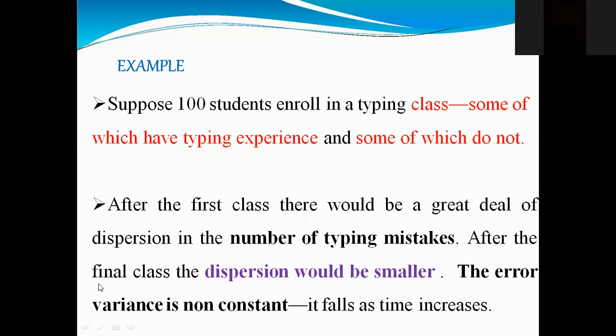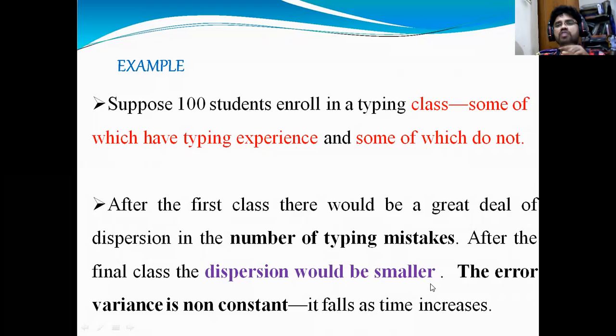At the starting first class, when the typing master tests the 100 people, he will find that most of the students type mistakenly. At the end of the class, after the completion of the final classes and training, the dispersion would be smaller, and their mistakes will be fewer.